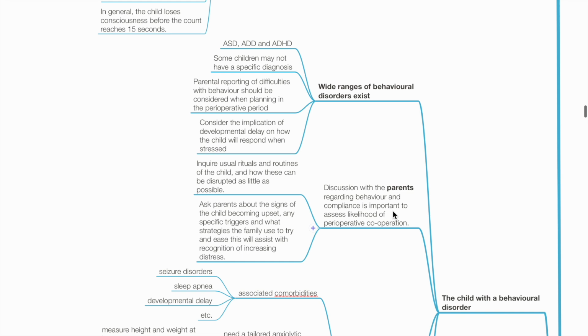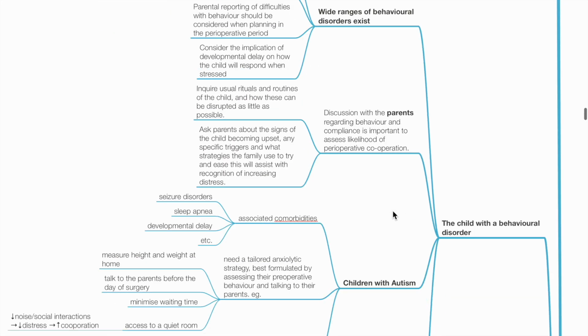Discussion with the parents regarding behavior and compliance is important to assess the likelihood of cooperation. Ask about usual rituals and routines of the child, and how these can be disrupted as little as possible. Ask the parents about signs of the child becoming upset, any specific triggers, and what strategies the family use to try to ease the situation.